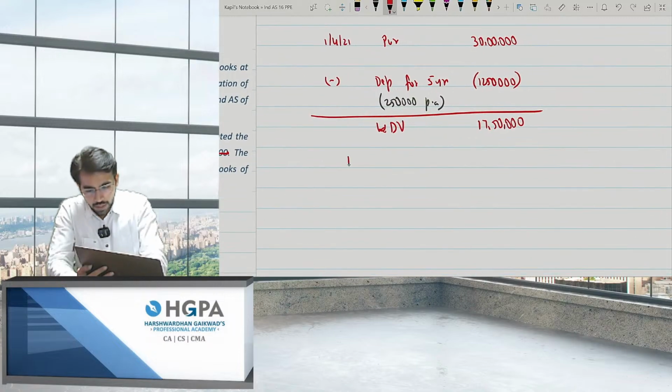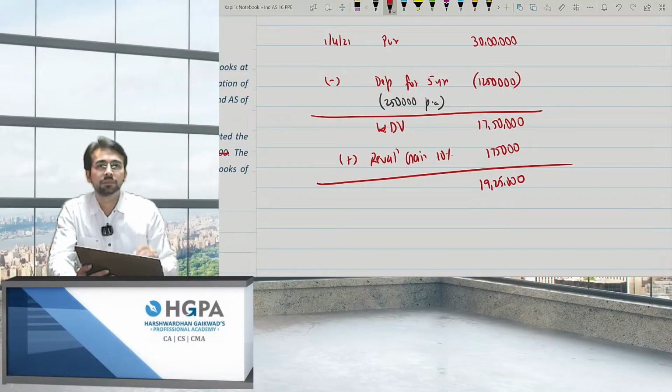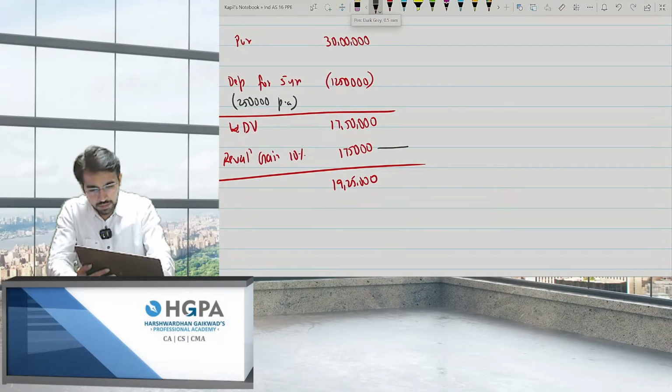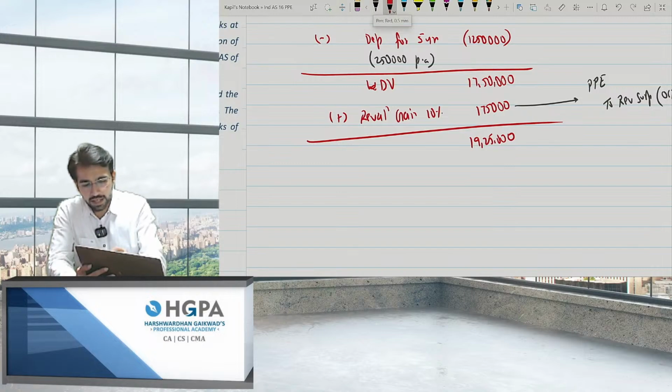After that, you took the revaluation gain. Revaluation gain of what percent? Of 10%, which comes to 1,75,000. So the value comes to 19,25,000, right? What was the journal entry which you passed? Obviously, the entry would be PPE to revaluation surplus OCI, which is 1,75,000, right? 1,75,000. Okay. Then this was the value on 1/4/26.